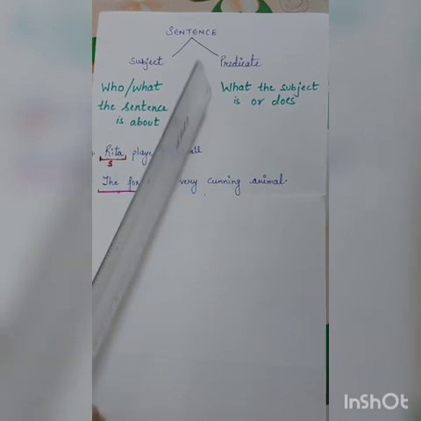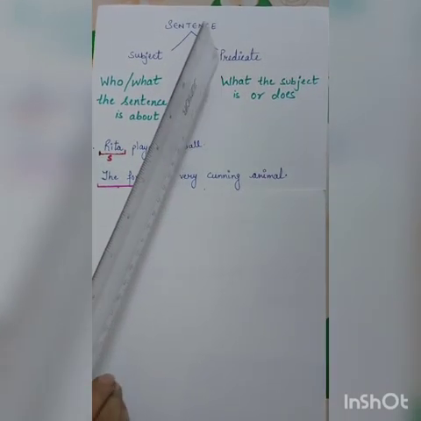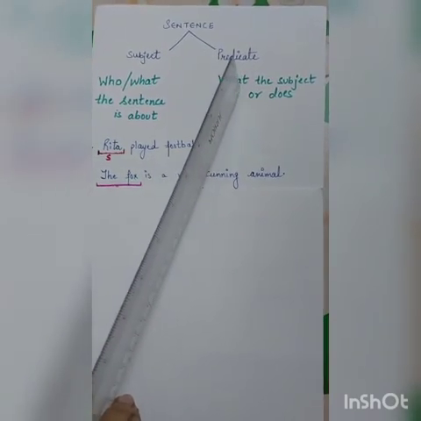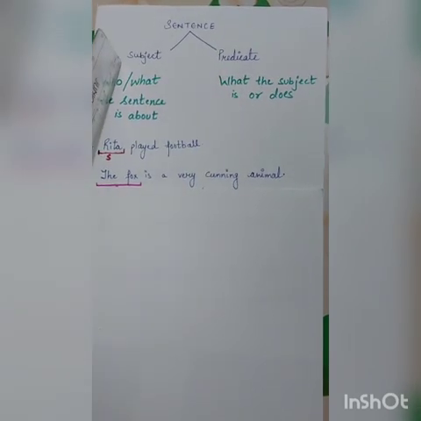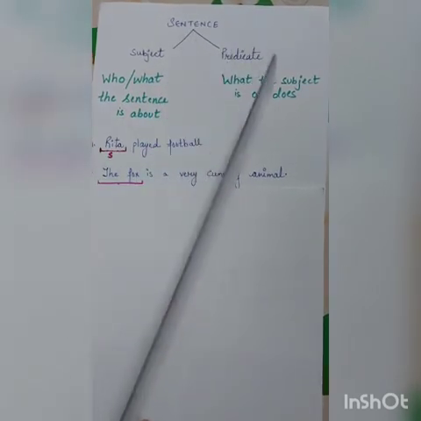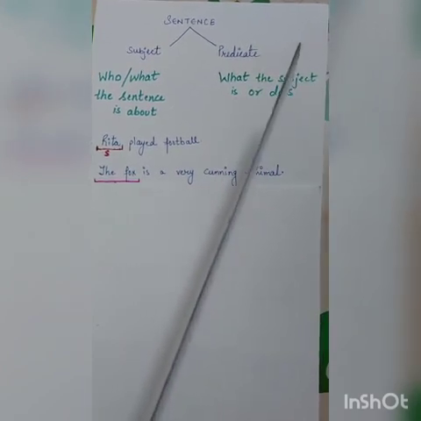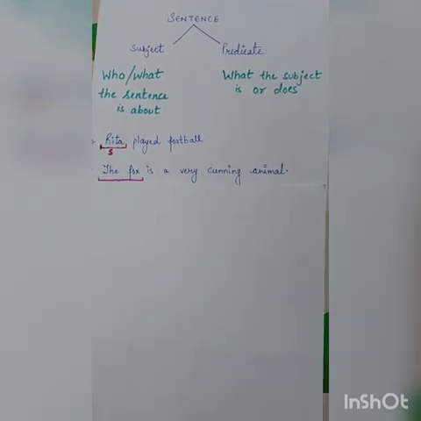Now let's move on to the next part of the sentence, which is the predicate. So what is the predicate? It is the second part of the sentence and it says something about the subject. In other words, we can say that the predicate tells us what the subject is or does. Now let's have a look at some of the sentences.